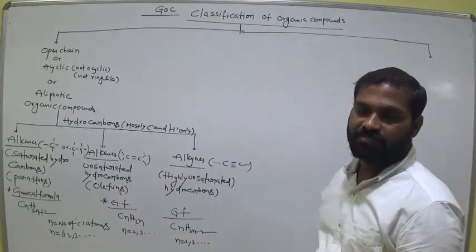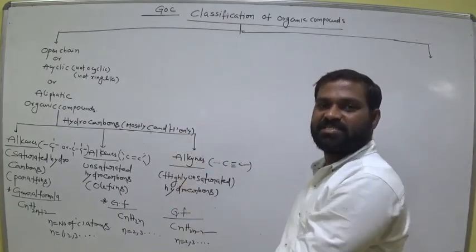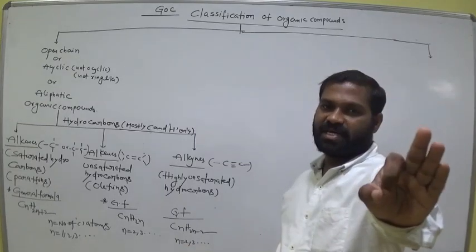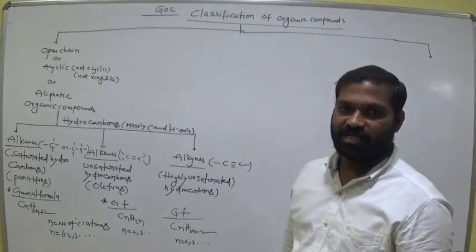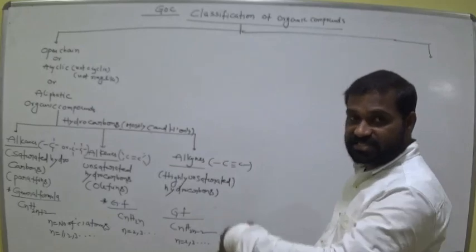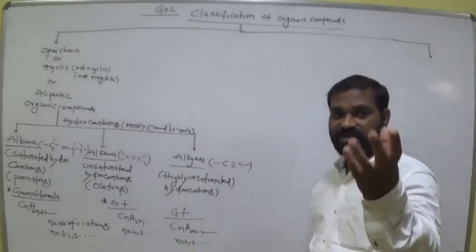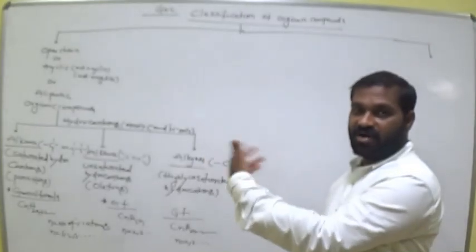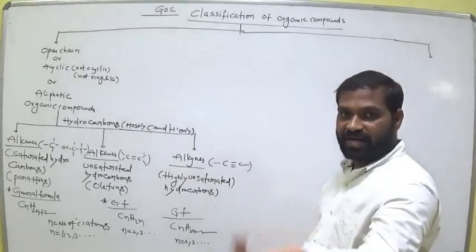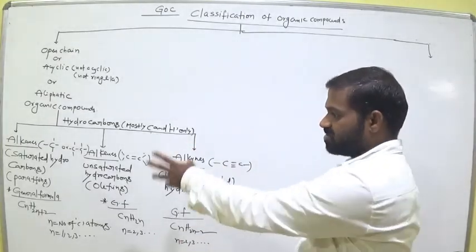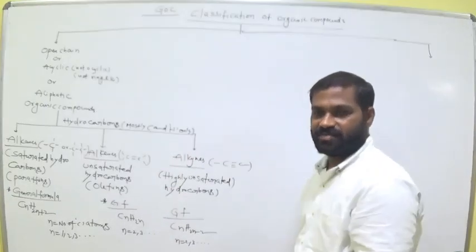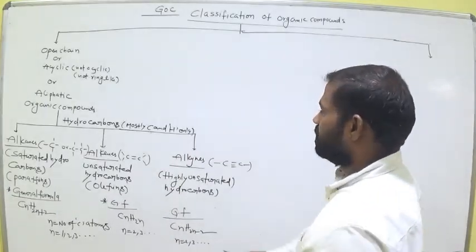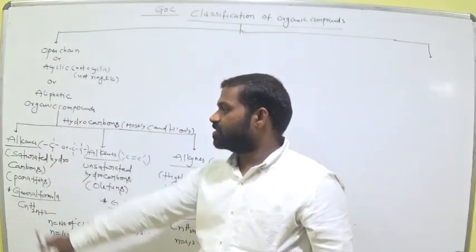Classification of organic compounds. If you know about this classification, it is very easy to learn organic chemistry. What we discussed in the previous classes are just fundamentals. We wrote different formulas there, methane, ethane. We can easily write those formulas based on these concepts. Follow this. And separately here we discussed alkanes.